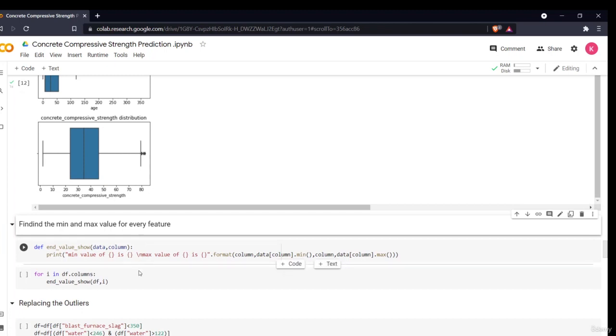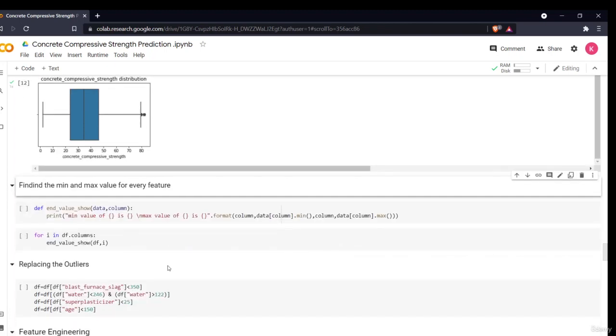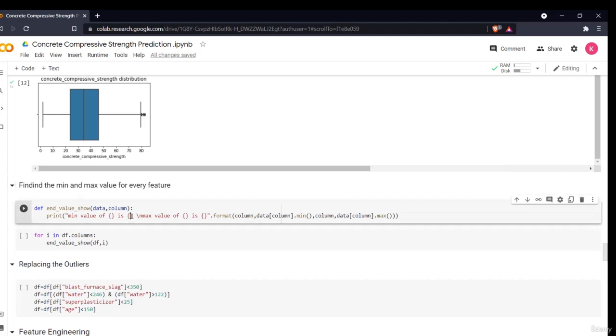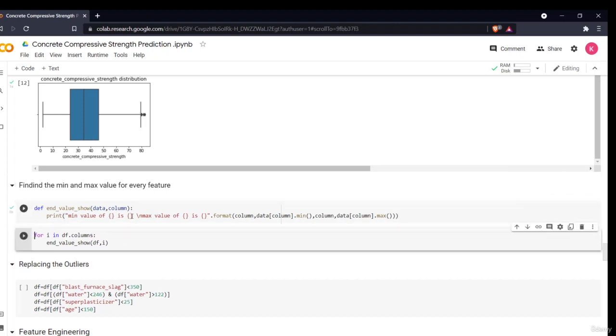So now we can replace the outliers. How will we be doing that? We can replace the outliers with the maximum and minimum value. Okay, we can replace or remove these outliers. Basically, what I'll be doing is removing these outliers. How will I see that? First, let us see what the maximum and minimum values are.